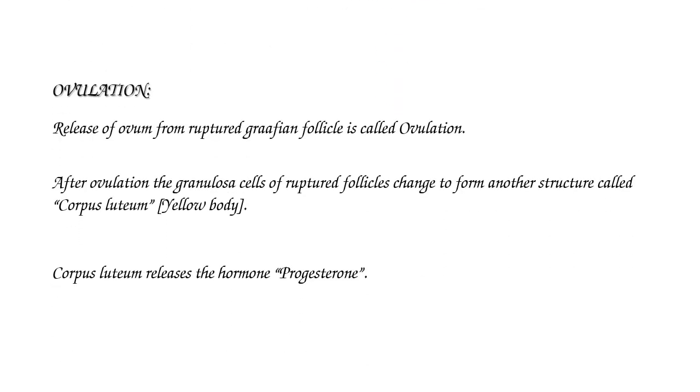Ovulation. The release of the ovum from the ruptured Graafian follicle is called ovulation. After ovulation, the granulosa cells of the ruptured follicle change to form another structure called the corpus luteum. It appears yellow in color. The corpus luteum releases the hormone called progesterone. It is helpful for maintaining the uterus during pregnancy.